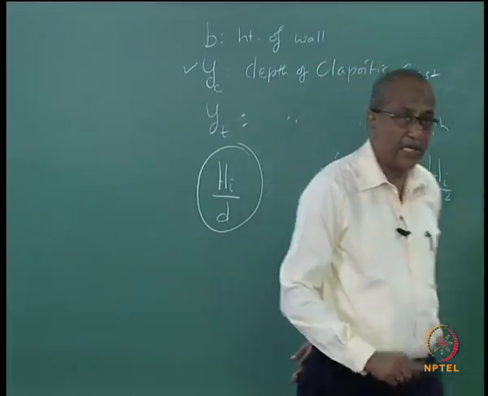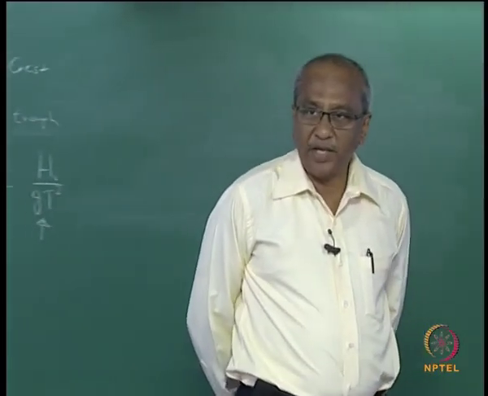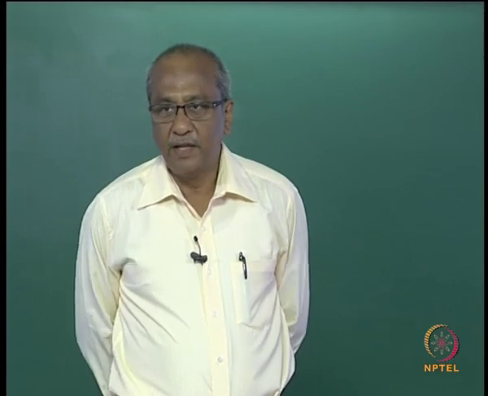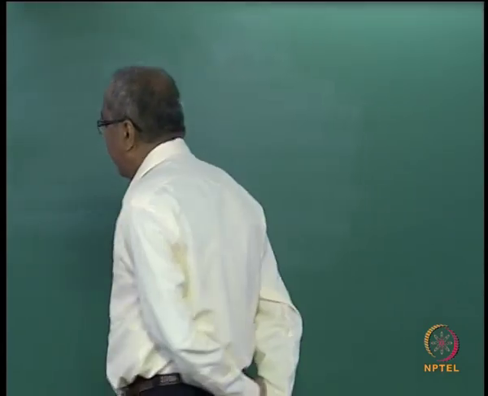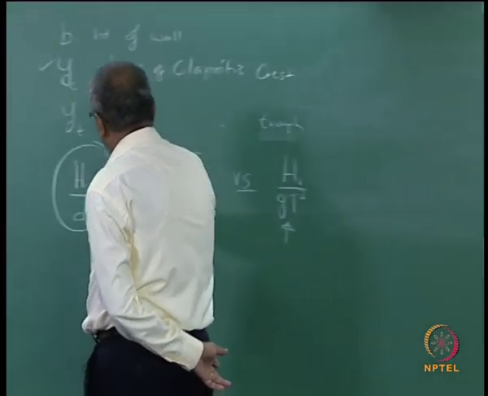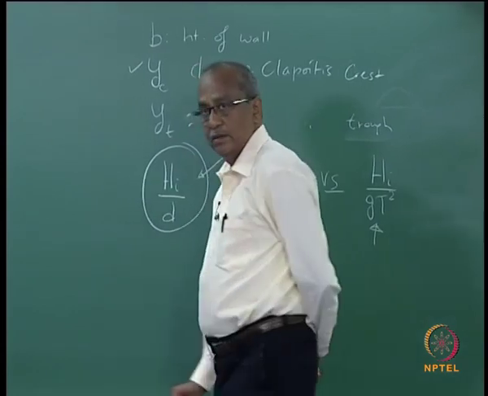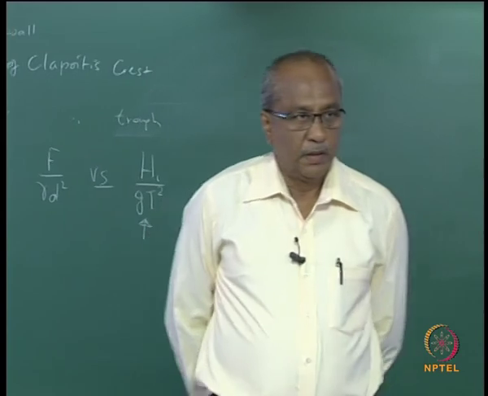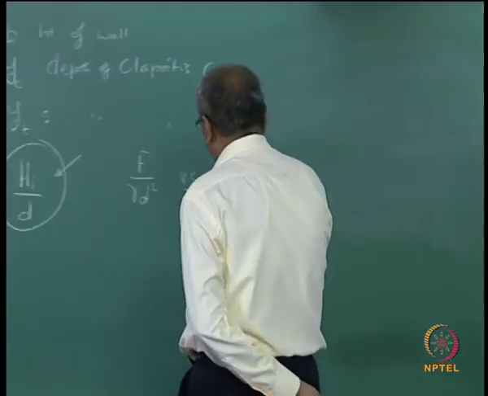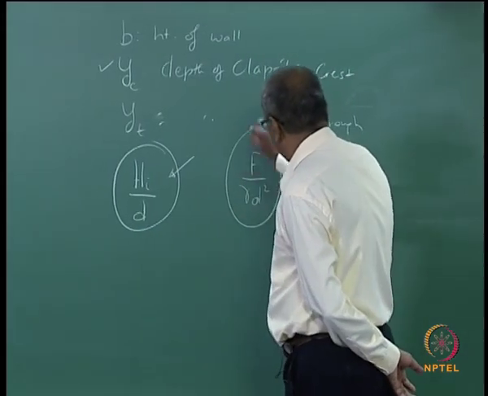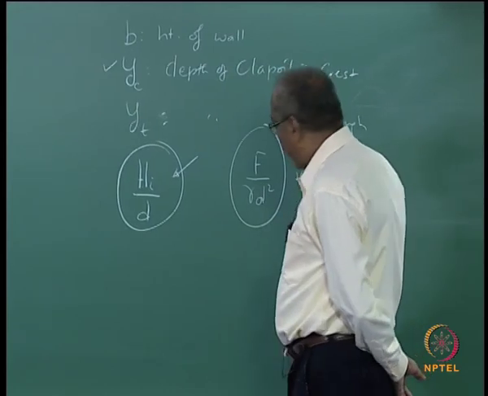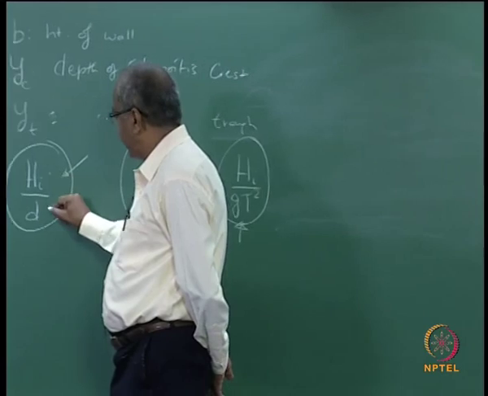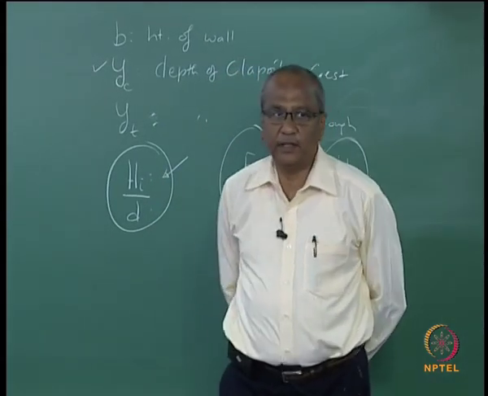So the dimensionless force is plotted as a function of wave steepness for different relative wave heights.